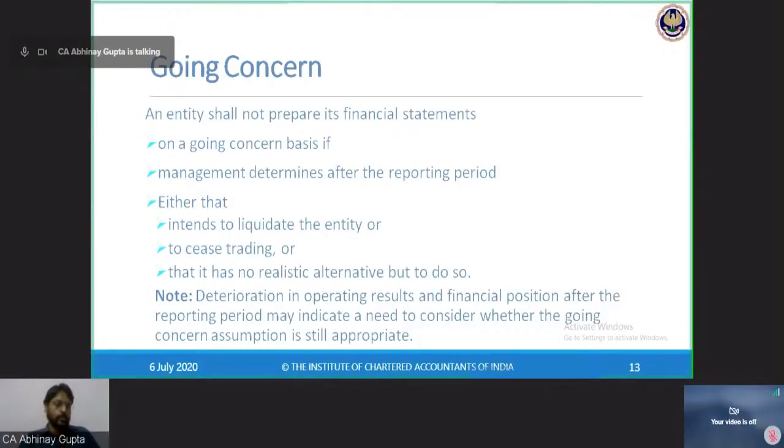Now let's take an example of COVID-19. Because of COVID-19, if business is severely impacted, and management believes that going concern is hit and we are not able to continue our business for the next 12 months or for the next operating cycle from the end of the reporting period, then Ind AS 10 prohibits management from preparing the financial statements on the going concern basis. So if deterioration in the operating results and financial position after the reporting period indicates a need to consider whether going concern is appropriate or not, please consider that first. And if it is appropriate, then only you prepare the financial statements on the going concern basis, otherwise not.